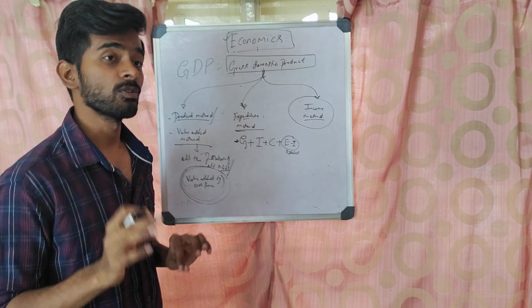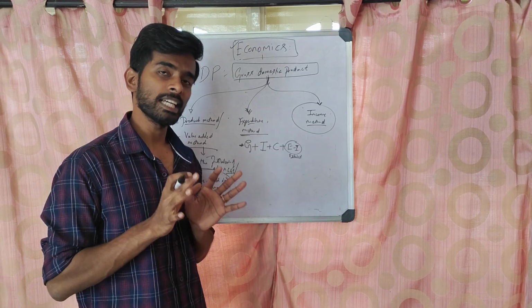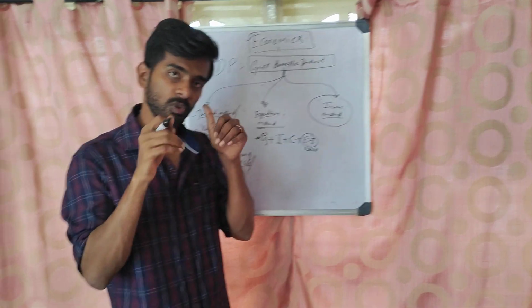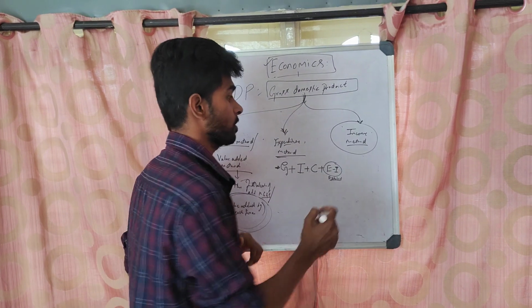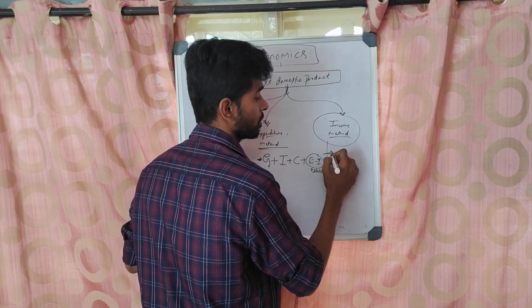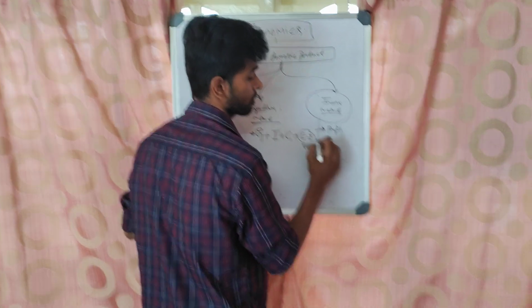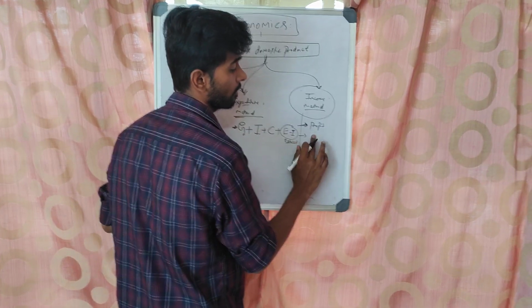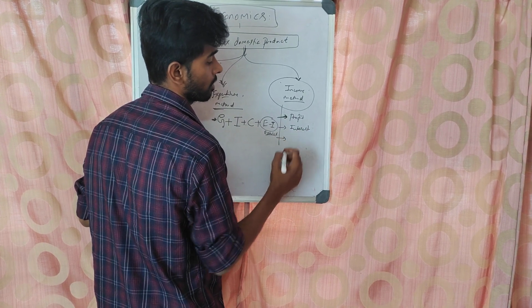And then the income method. I told you, 4 factors of production, right? Whatever you produce in this economy has to ultimately be the income of four groups, that is, 4 factors of production. First one is the entrepreneur's profit.